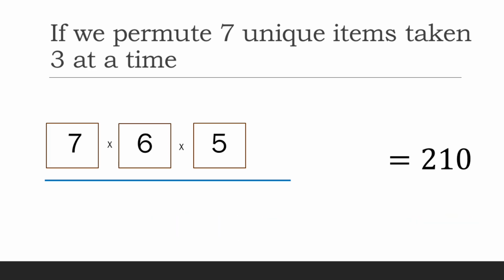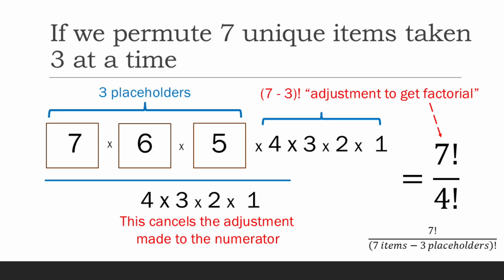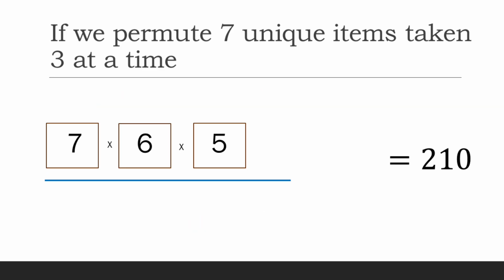There's no need actually to go back to the permutation formula if you know the basics. Still, the permutation formula is just a neat way of writing the formula down in factorial notation. But really, there's no real reason to resort to this if you're just working these simple kinds of problems. Besides, you can always use Excel and type the formula, and here it's going to be permute 7, 3, and that gives you 210 as well.